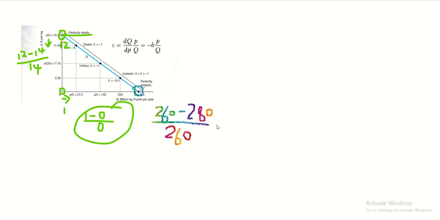Well, let's look at the y-axis. The price is probably going to change from 2 to 0, let's say. It's not an exact number, but it's just for illustration purposes. The price would change from 2 to 0 over 2.